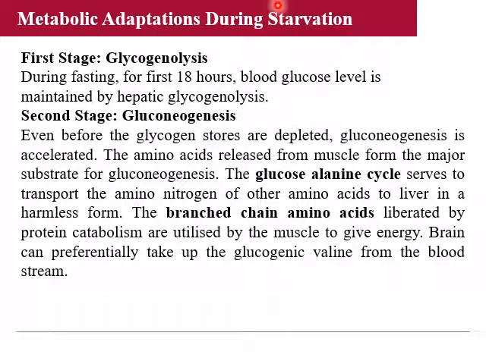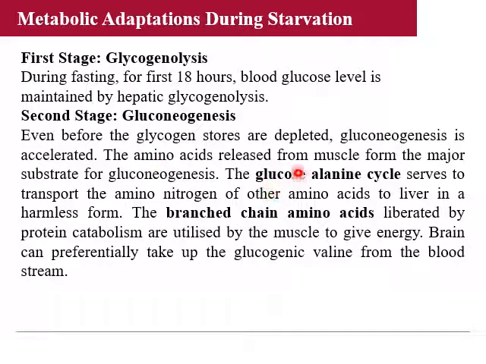Now we come to the metabolic adaptations during starvation. During fasting, for the first 18 hours, blood glucose is maintained by hepatic glycogenolysis. Remember, for 18 hours the glycogen storage can be utilized to maintain the blood glucose level. In the second stage, gluconeogenesis comes up. Even before the glycogen storage gets depleted, gluconeogenesis is accelerated.